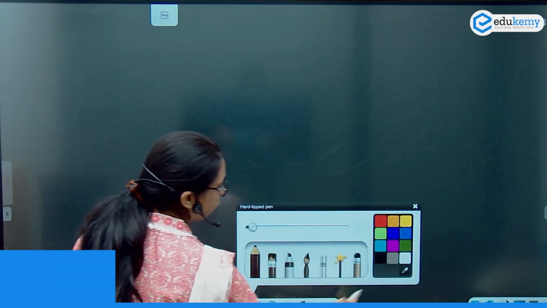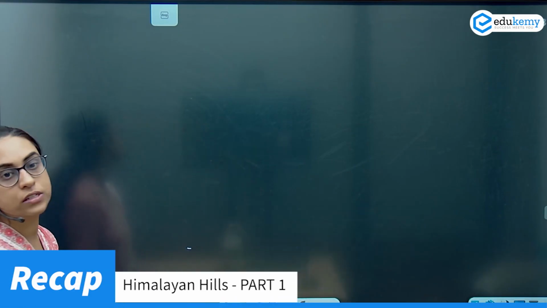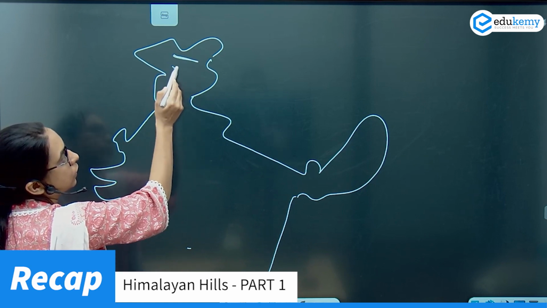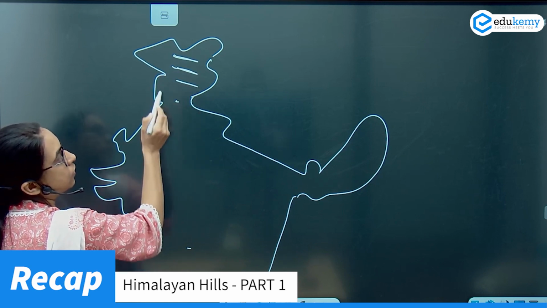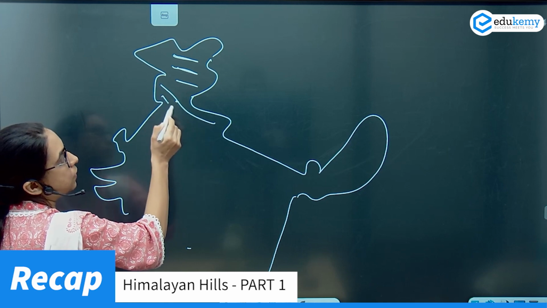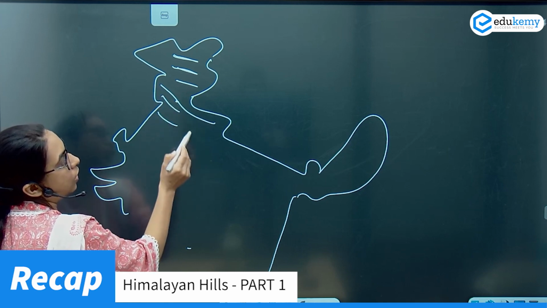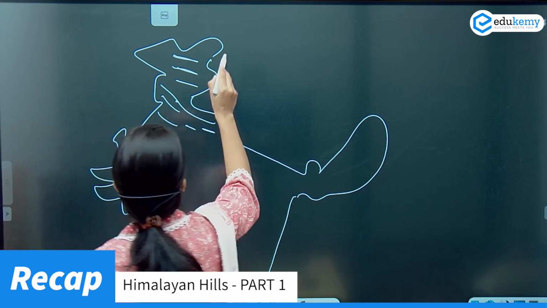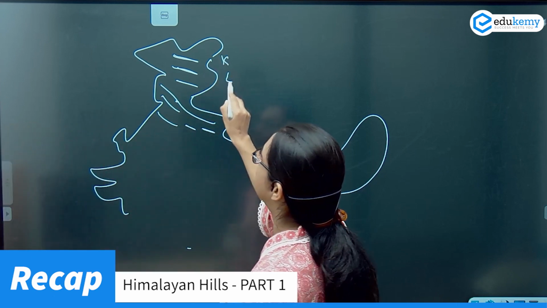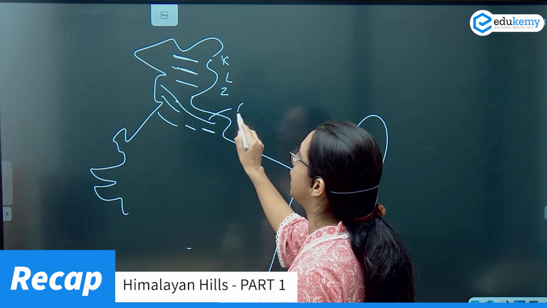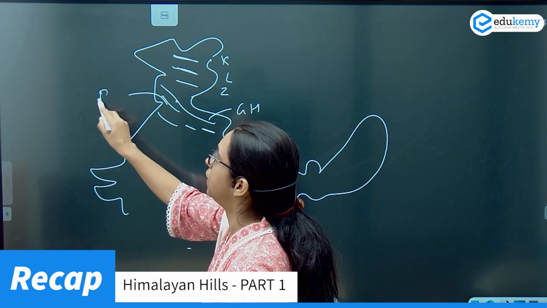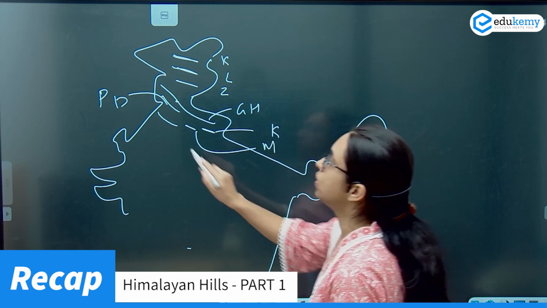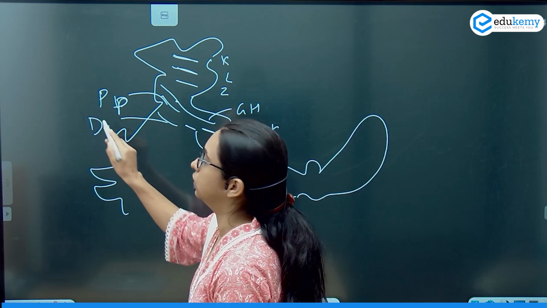If I quickly revise what hills I have studied so far, we have Karakoram, Ladakh, Zaskar, Great Himalayas, Pir Panjal. This is your Mussoorie, this is Kumaon, this is Dhauladar.